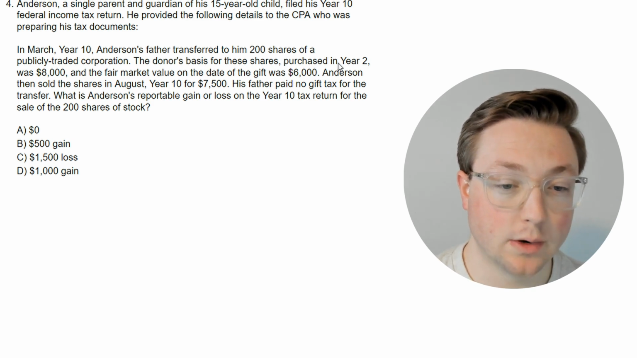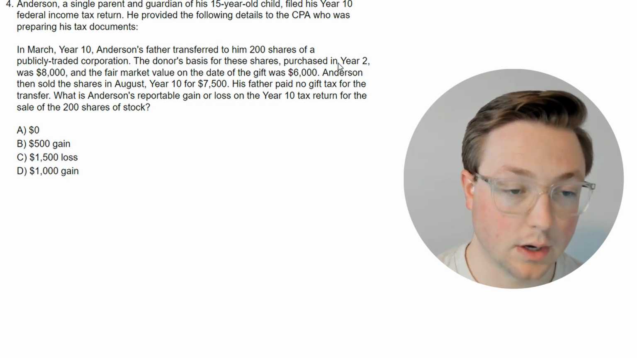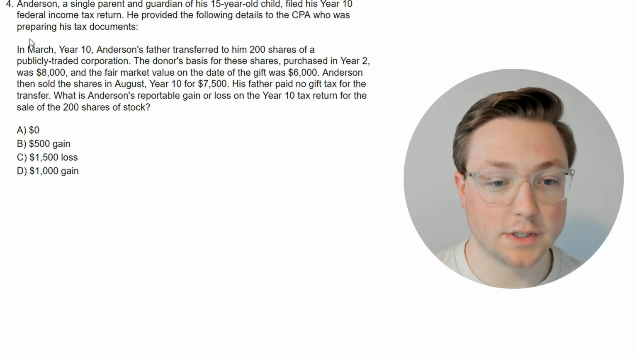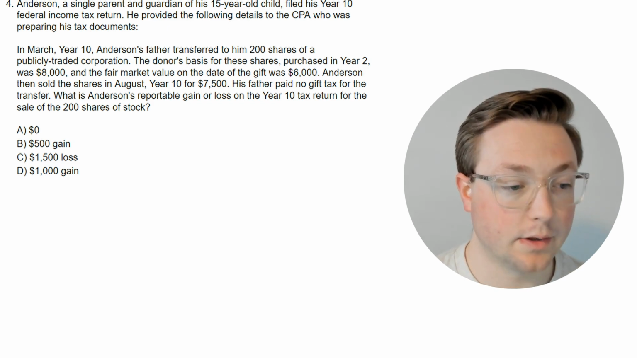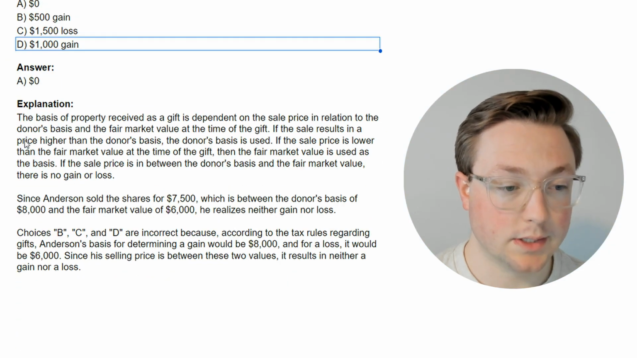What is Anderson's reportable gain or loss on the Year 10 tax return for the sale of the 200 shares of stock? All right, take a second, make sure you understand what's going on there. There's a lot of different numbers here, and then we'll look at the answer. Okay, let's look at the answer. Answer is 0. Okay, let's see why.